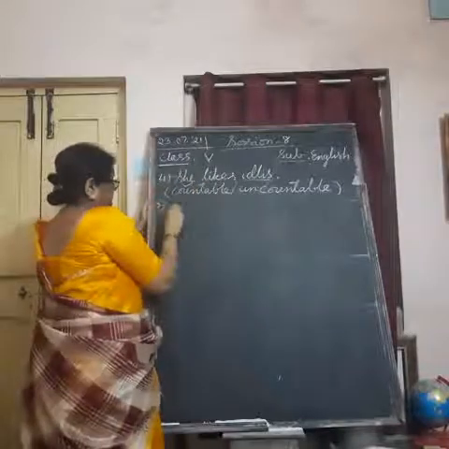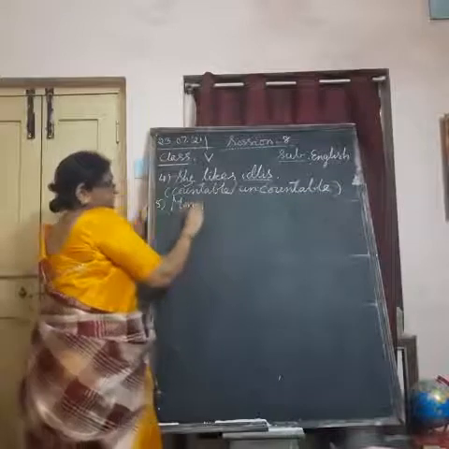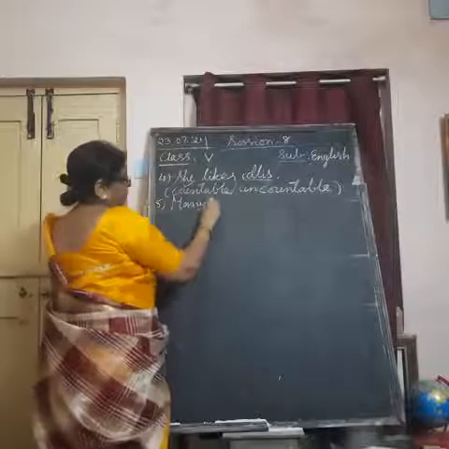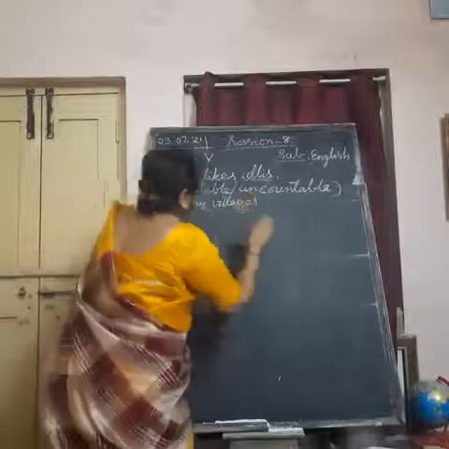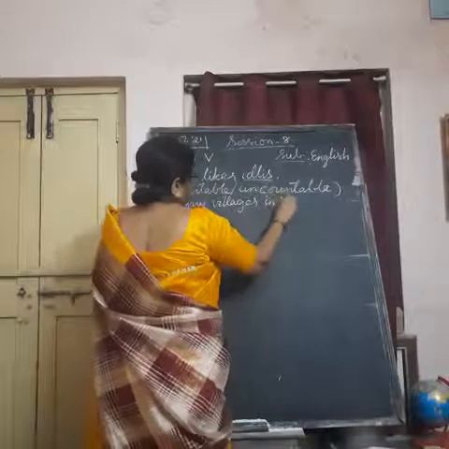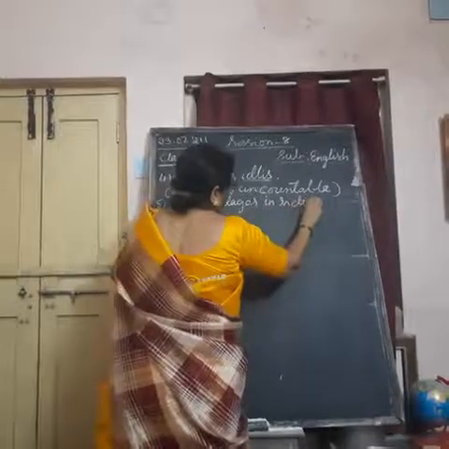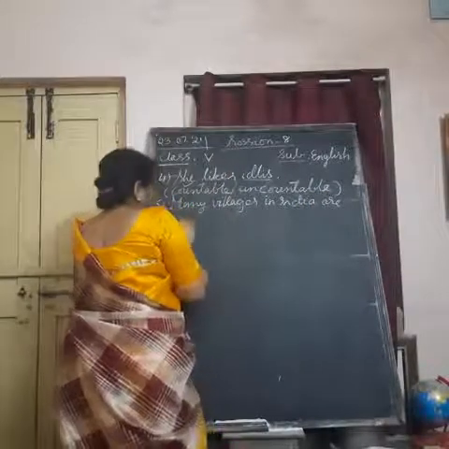Fifth. Many villages in India are backward.